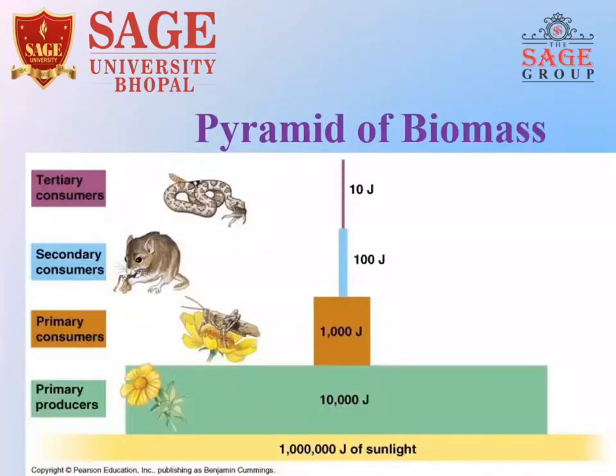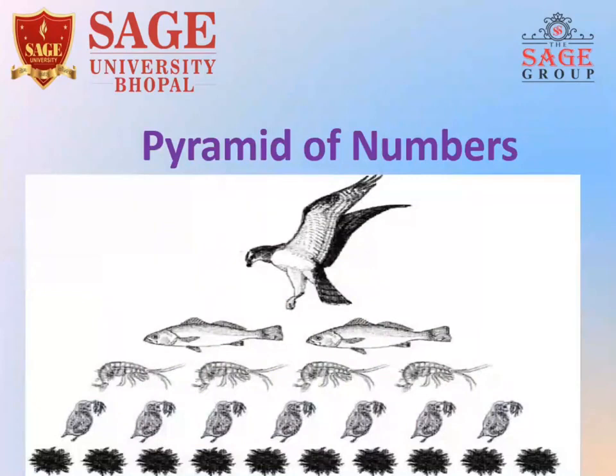Pyramid of biomass: energy is decreasing as we are moving upward, from primary producers to tertiary consumers. And this is about the pyramid of numbers: the number of individuals feeding is decreasing as we are moving upward toward the top of the pyramid.